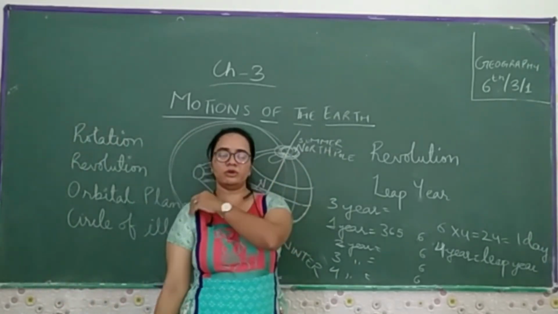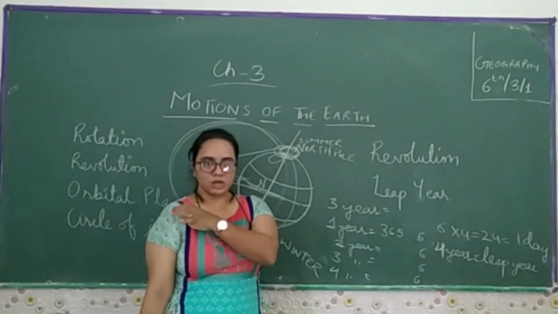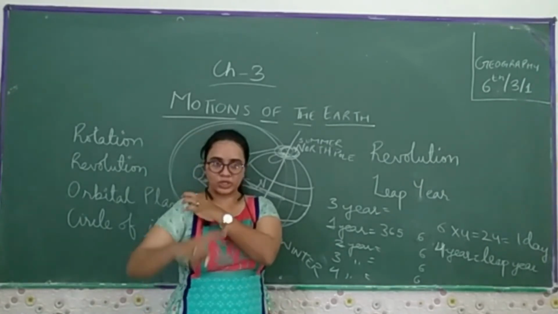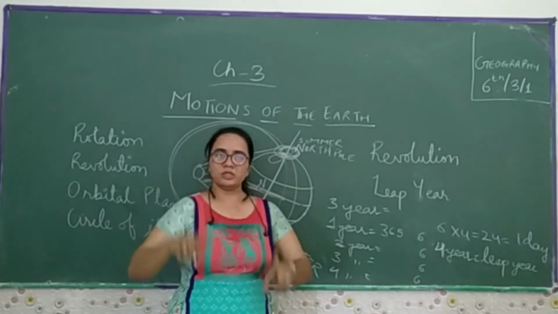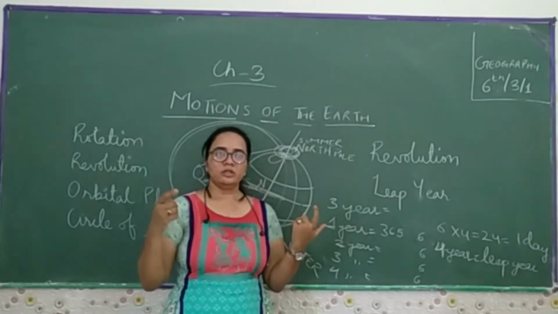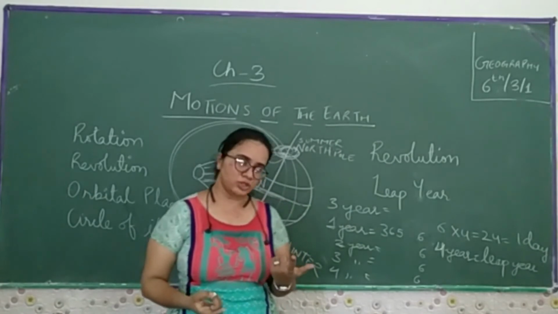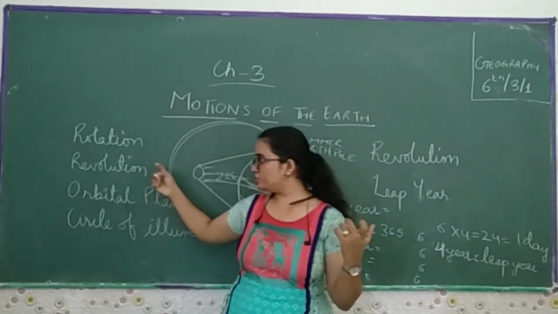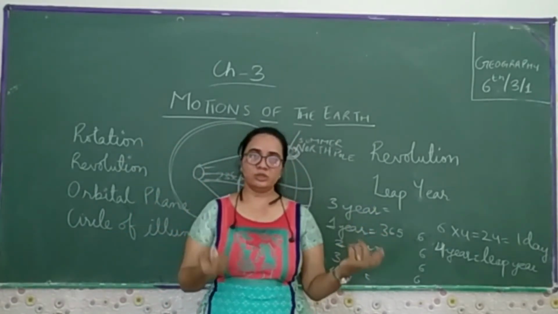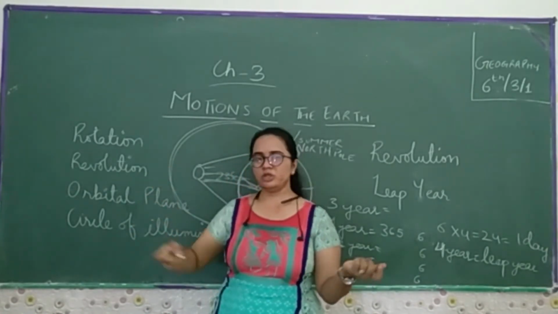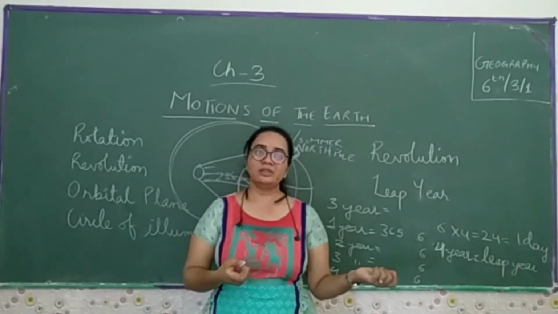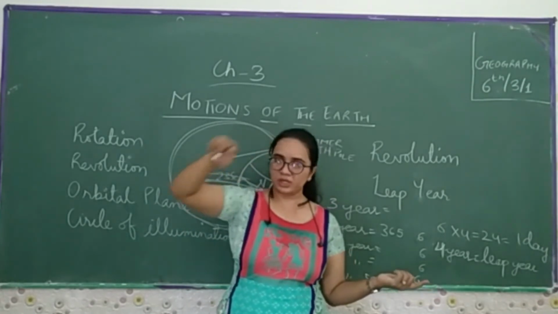When we talk about rotation and revolution, the planet Earth rotating on its axis is called the rotation, but the planet Earth revolving around the sun is called the revolution. For the rotation, how much time does it take? That is 24 hours. And for the revolution, how much time does it take? It takes 365 days around the sun.